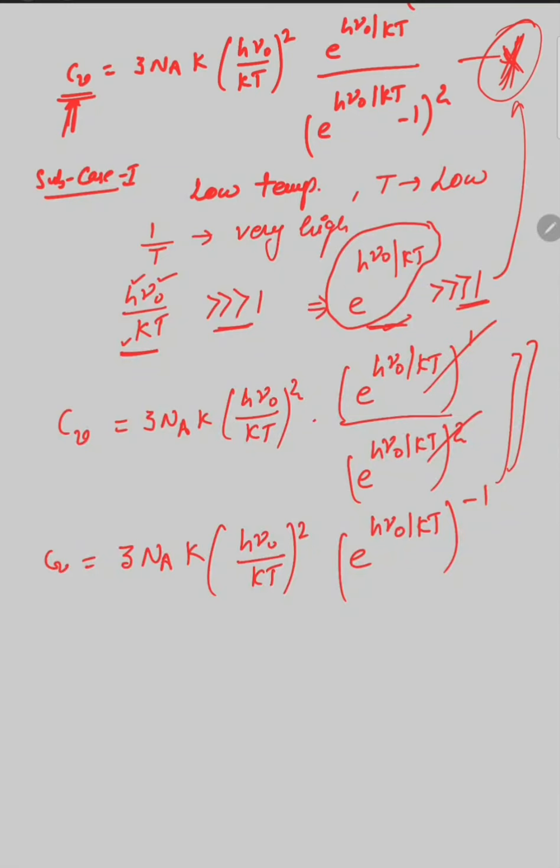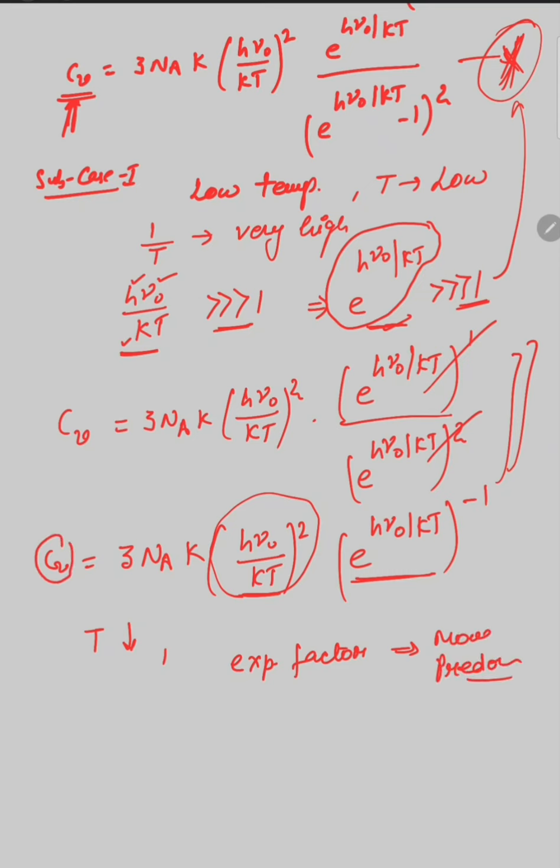From this equation you can see that when temperature decreases, there are two factors. One is this factor where T is included and second is the exponential factor. When temperature decreases, the effect on the exponential factor is more predominant. So whatever the change in the value of Cv is determined by the change in the exponential factor.